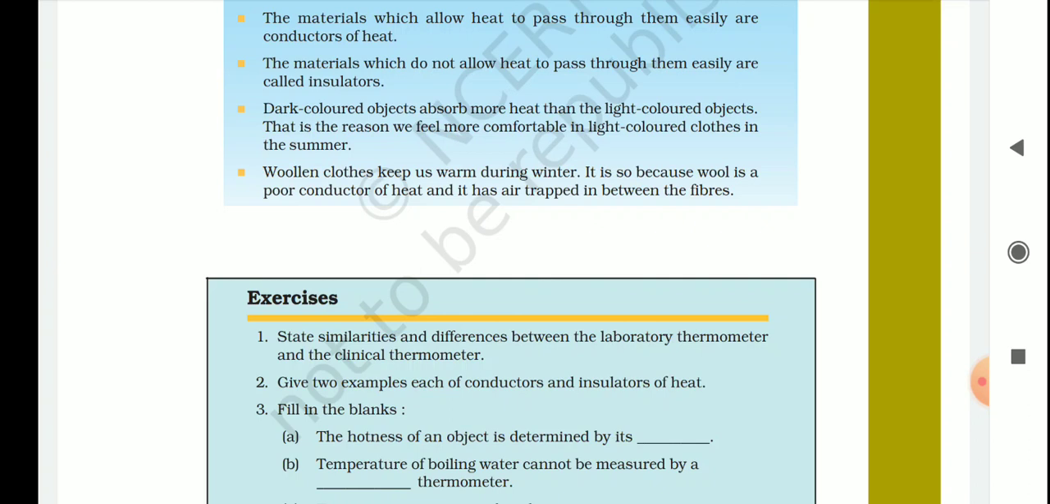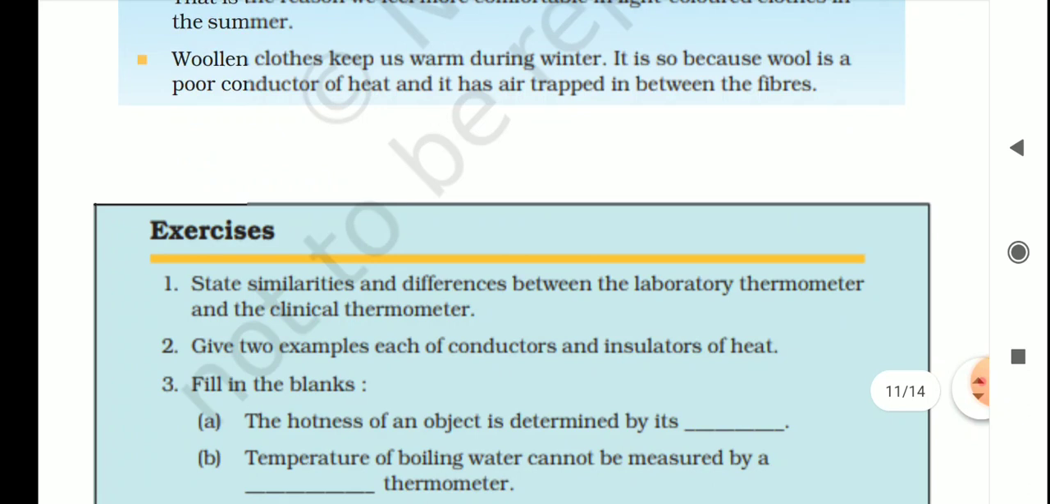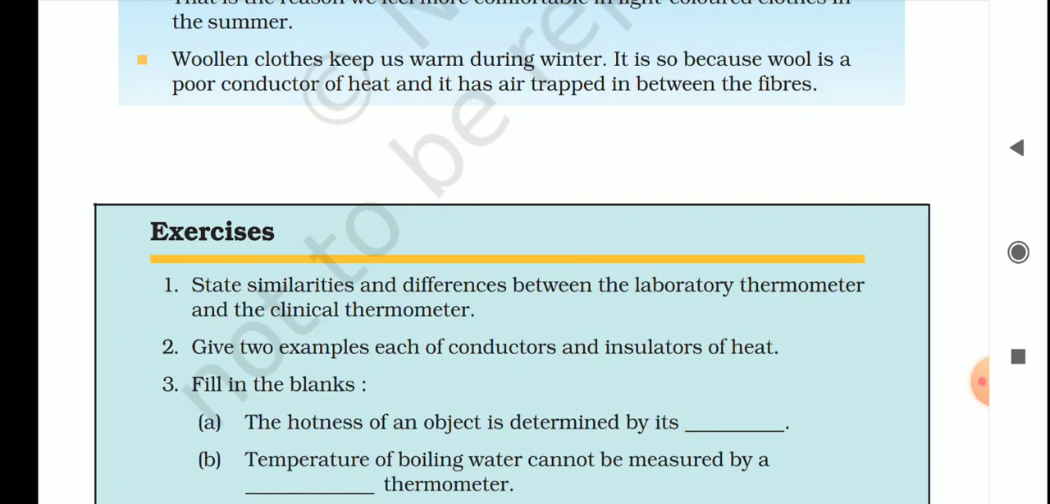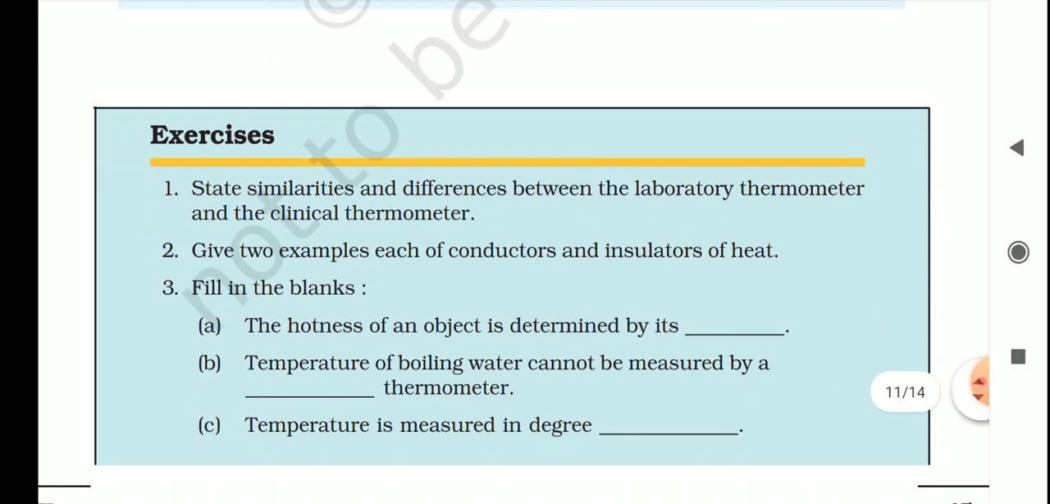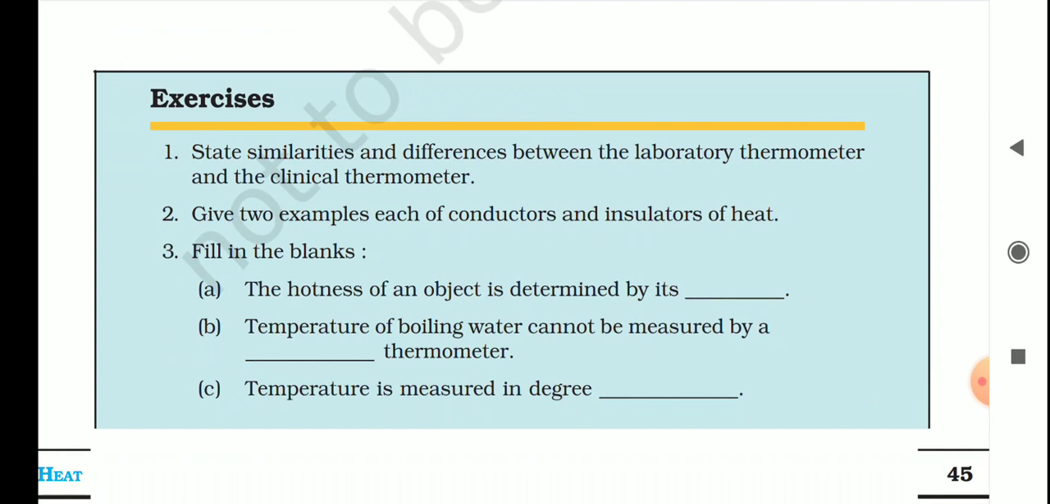Let's move on to the second question. Take a look at the second question. The question says, give 2 examples each of conductors and insulators of heat. I hope it is clear. It is very simple. Examples of conductors will be any metal, iron and copper. You can write down the name of any metal, so it can be iron and copper. And the insulators of heat will be plastic and wood. Clear, students? Shall we move?